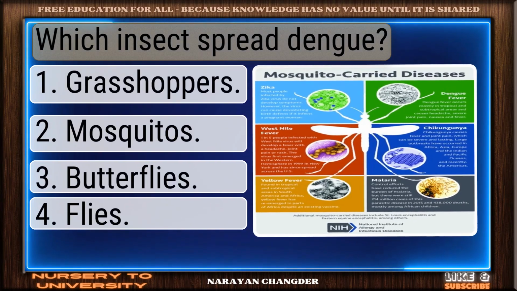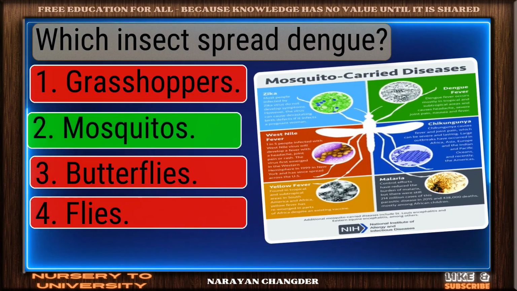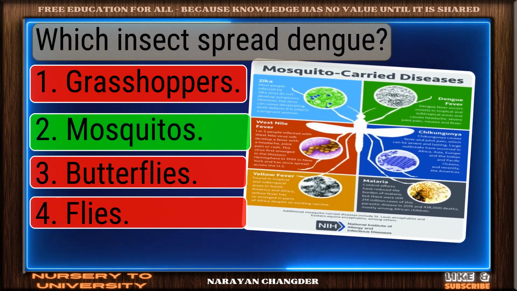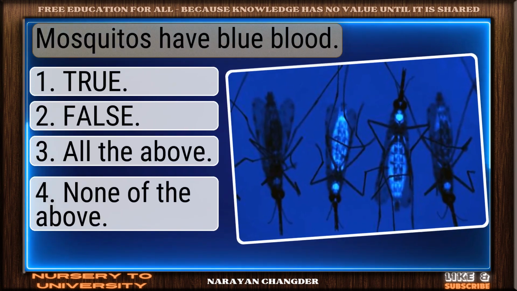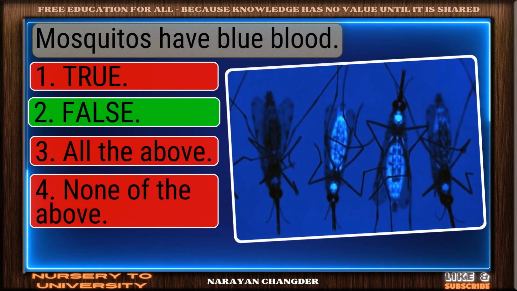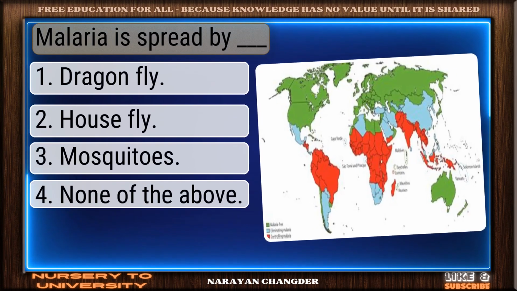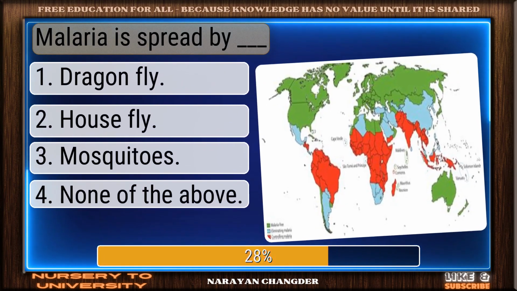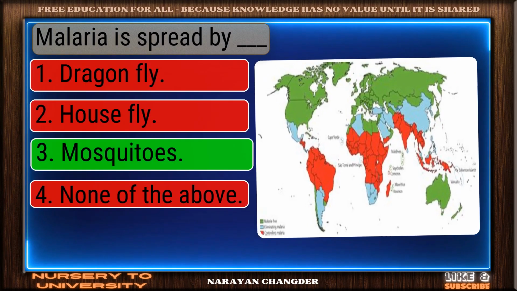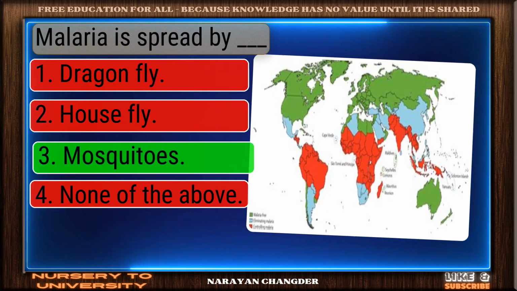Which insect spread dengue? Good job. Your answer mosquitoes works well here. Mosquitoes have blue blood. You're right. False is the correct answer. Malaria is spread by dash. Well reasoned. Mosquitoes is the correct choice.